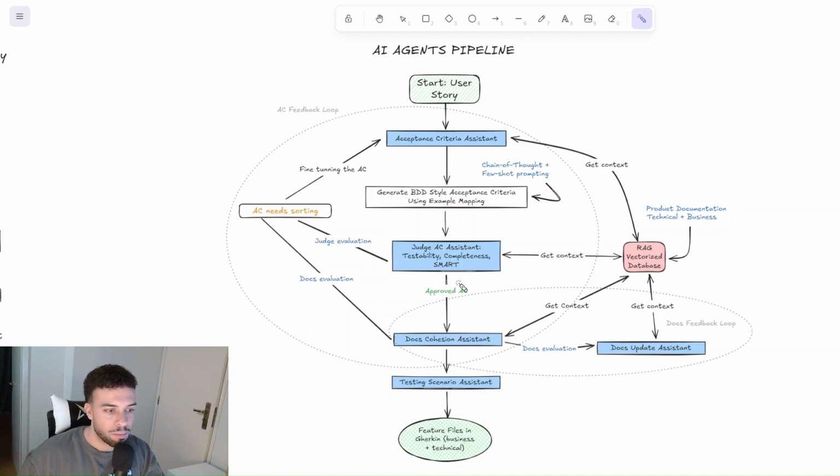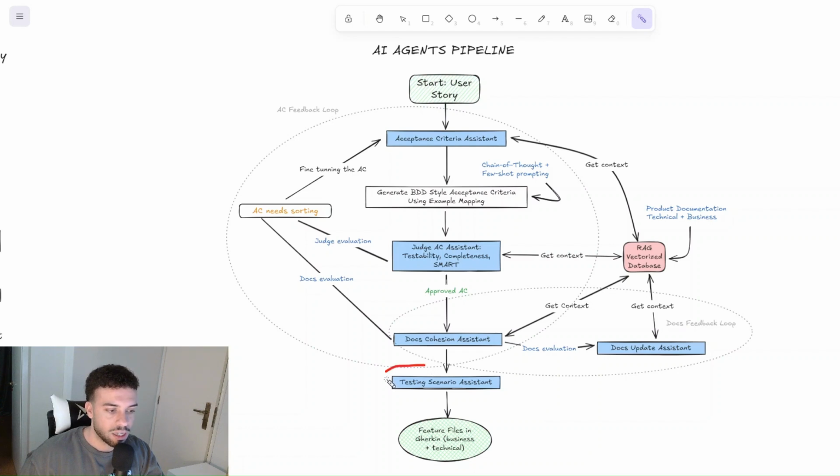And then you can pass the approved acceptance criteria to the doc cohesion assistant. That's going to tell you what your documentation needs to be updated with the new user story that your team implemented with this new feature, right? If you take a look here, you have an acceptance criteria feedback loop, an entire feedback loop, which means you can keep iterating over these assistants until the result is what you want. So until you make sure that it fills all the boxes, let's say.